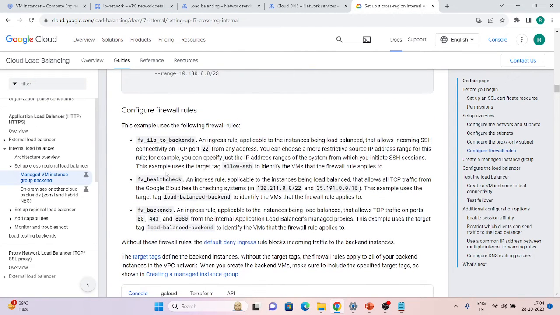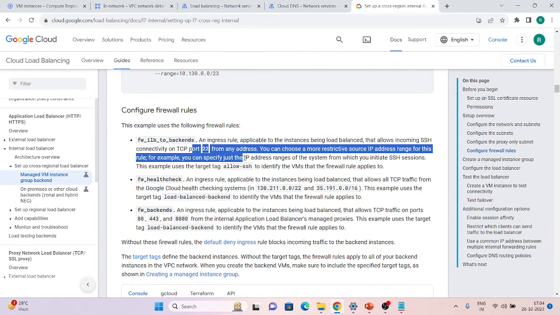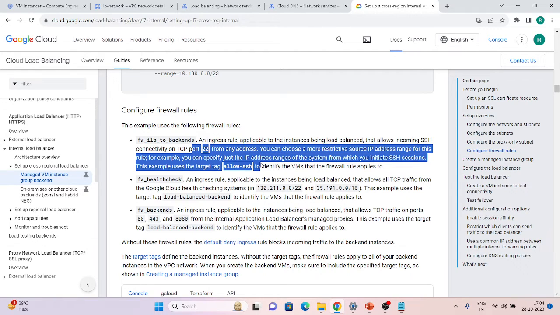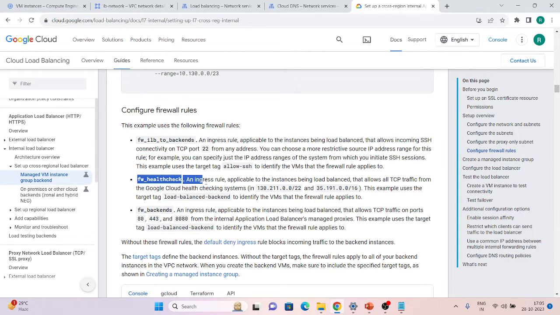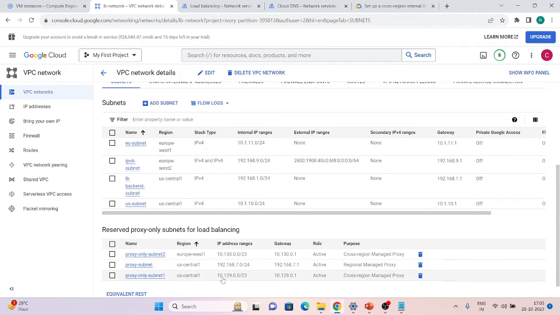Next step is to configure the firewall rules. So these are like port 22, if you want to SSH into our backends, and the other is health check. These are the health checks from which our backends will get traffic from Google to check whether they are healthy or not. And then we have to create an ingress rule for our proxies. So from these IPs, the backends will receive the traffic. So we have to create a rule for this IP also.